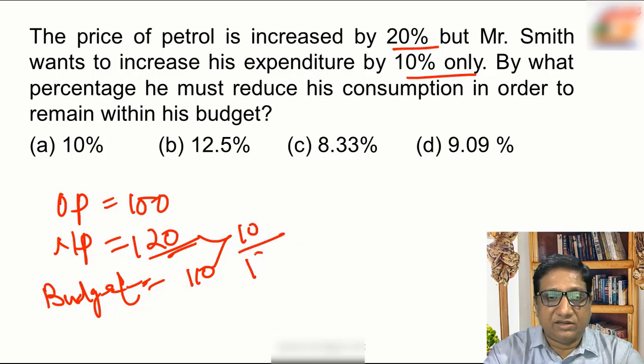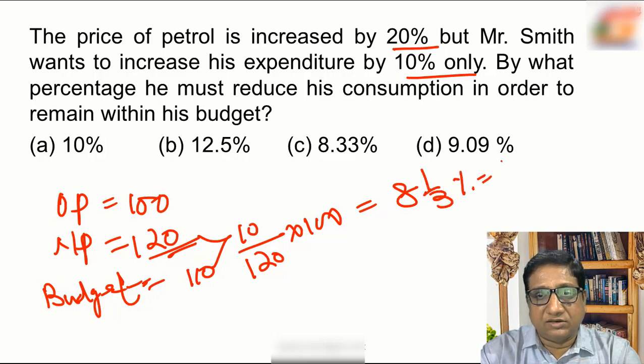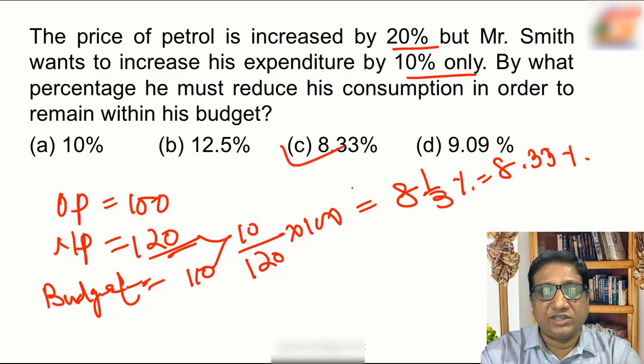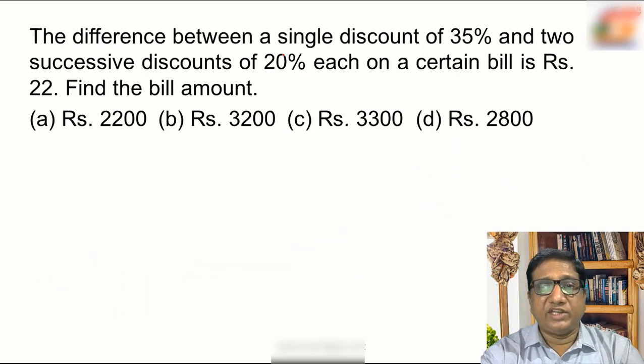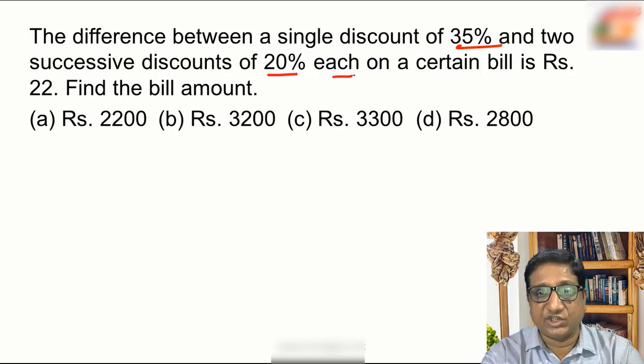So that is 10 upon 120 into 100. So this will be 8 1 by 3 percent or 8.33 percent. That is choice C.